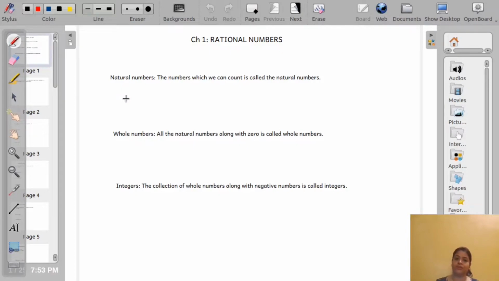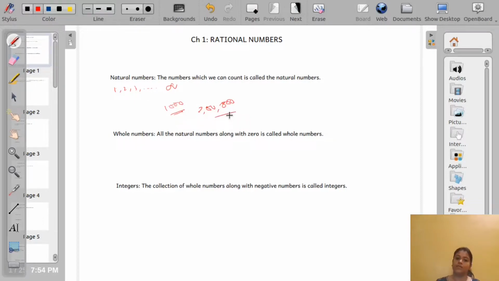What are the natural numbers? The numbers which we can count are called natural numbers. Simply 1, 2, 3, up to infinity. That means it doesn't have any end. These numbers are called natural numbers. Now suppose you ask whether 1000 is a natural number. The answer will be yes, 1000 is also a natural number. Ma'am, 2 lakhs, is it a natural number? Yes, 2 lakhs is also a natural number.